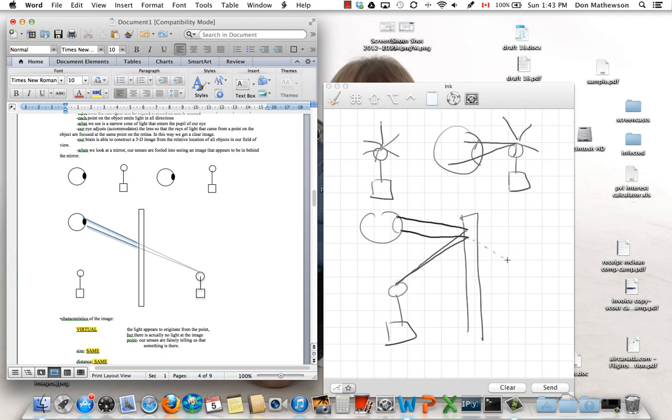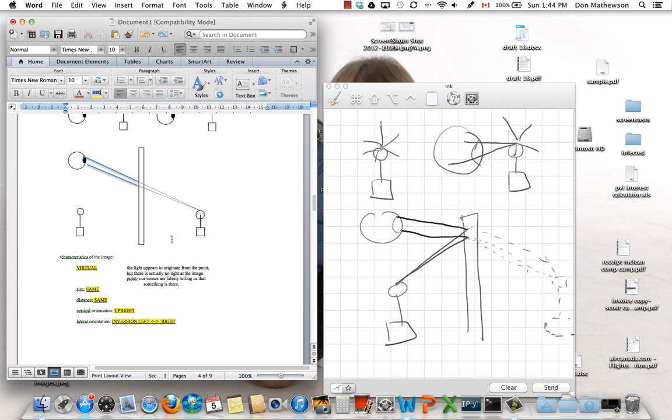But of course what your eye does is it focuses this, and these lines are already nicely drawn for you over here. You just need to add in those two. Your eye will focus this back to an image over here in behind the plane of the flat mirror. Now, of course, there isn't really anything there, so we say that this is a virtual image. The light appears to come from here, but of course there isn't really anything there.